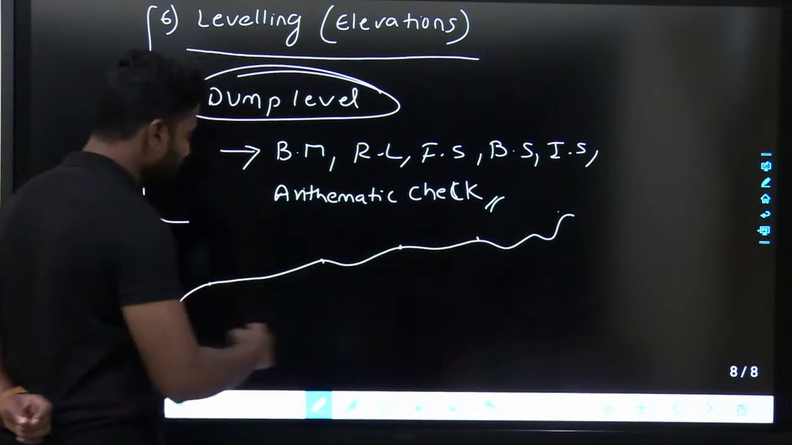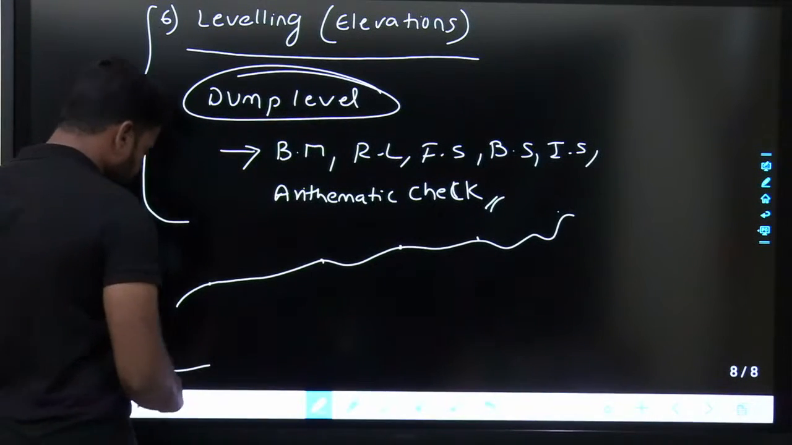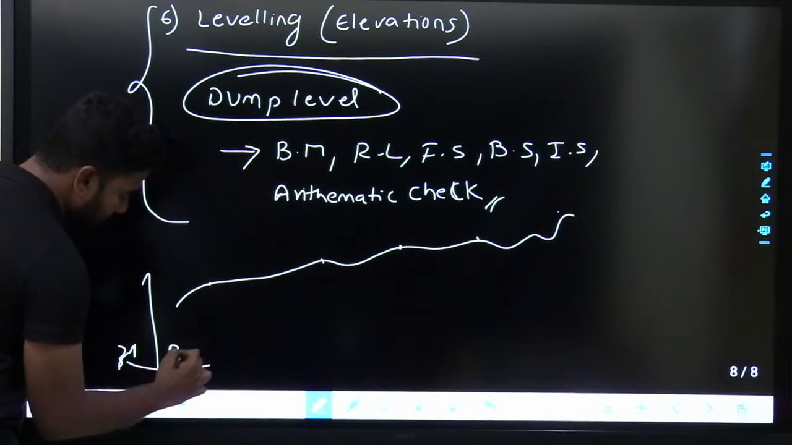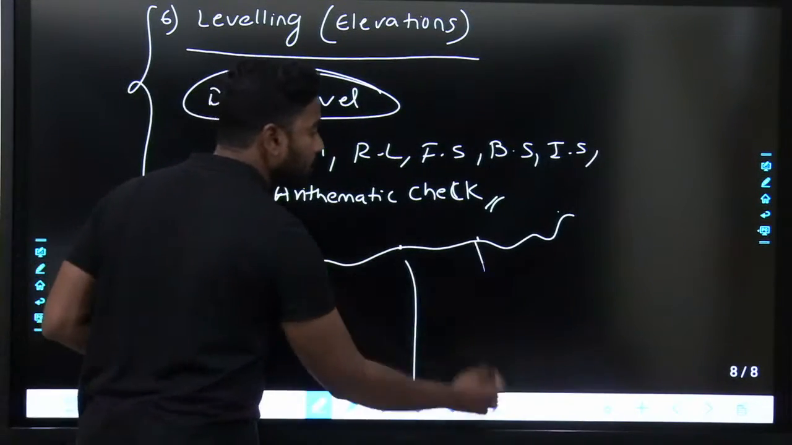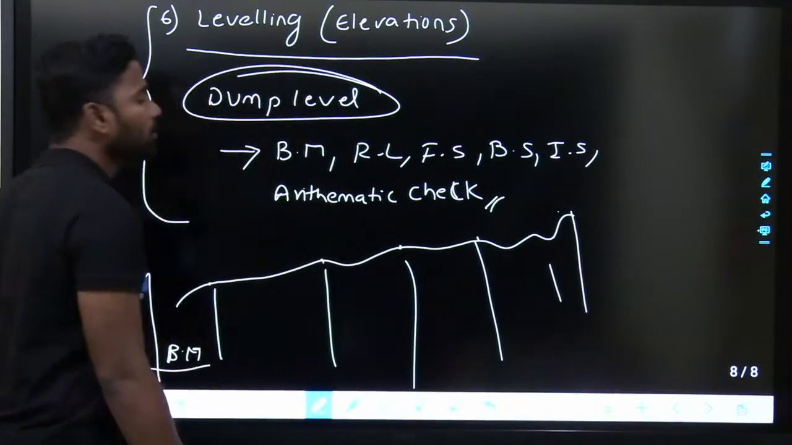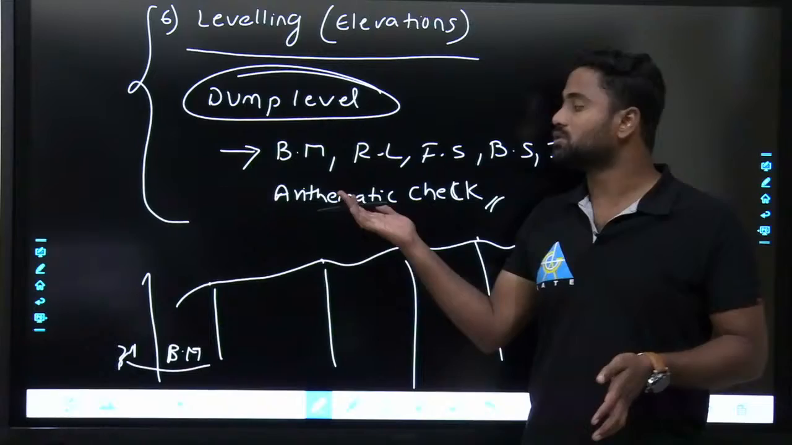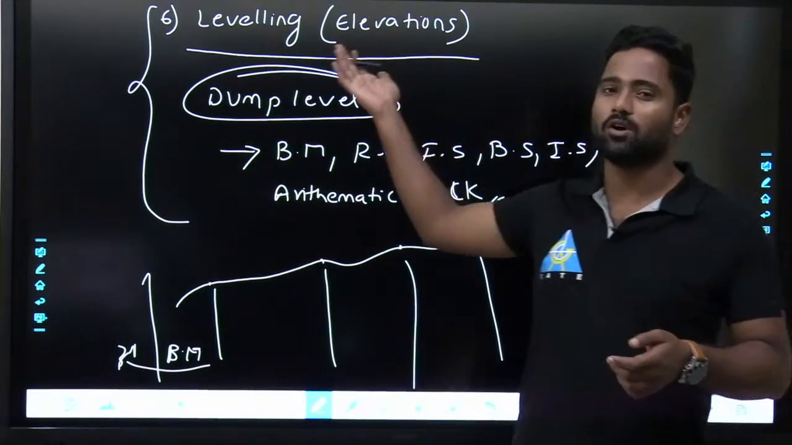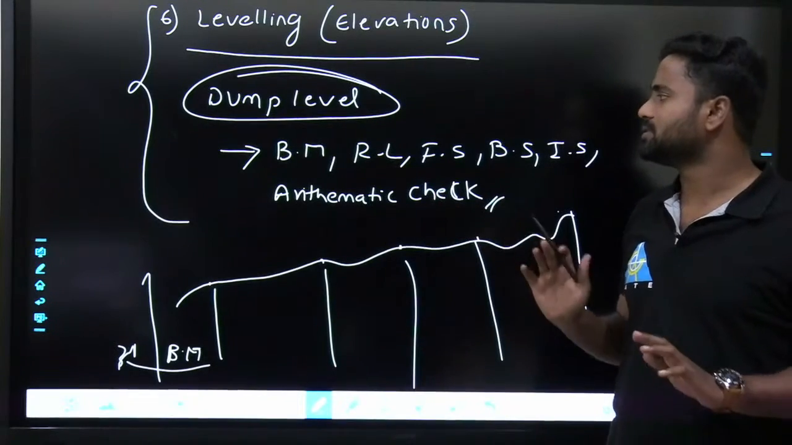Reduced level is the elevation from any benchmark. If I say this is the benchmark, then from the benchmark, how much is this height, this height, this height? All these heights are found out by using levels, which is also the dumpy level, and that is called leveling. Fine. So RLs are measured by this.